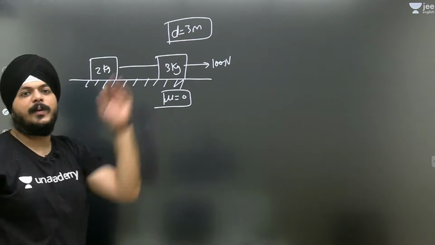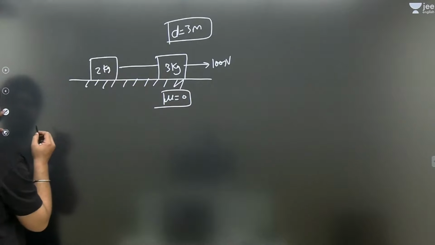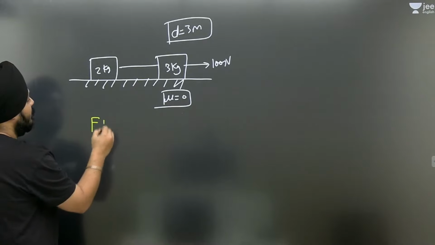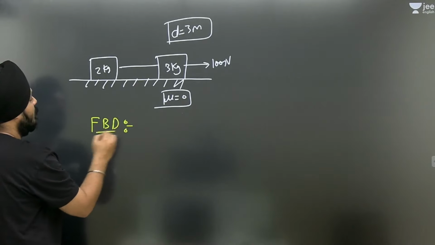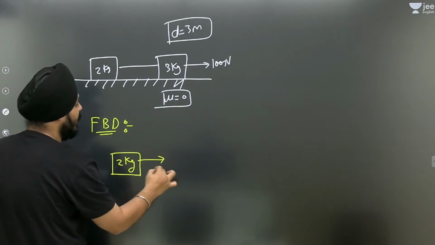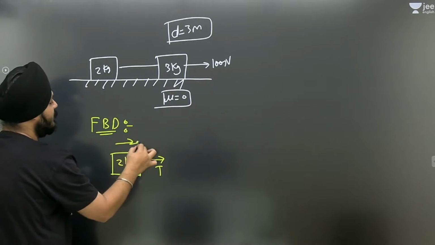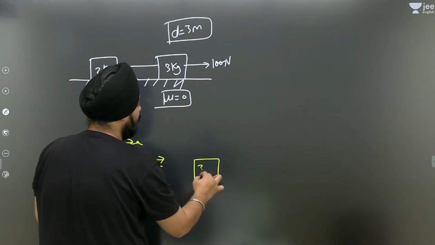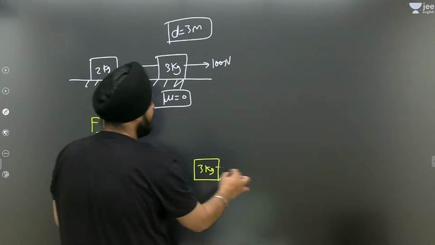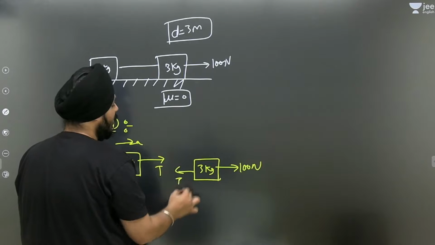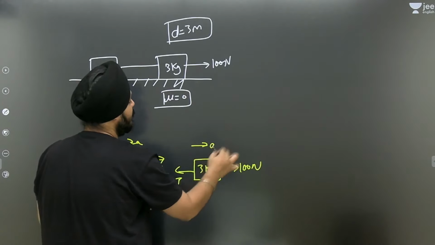Can you tell me how many types of forces are doing the work? So let us move on to the FBD of this diagram first. If I'm drawing the 2 kg FBD, this tension is acting in this direction, and net acceleration is in this direction, and we are not having any kind of friction. For the 3 kg, this 100 Newton would be an external force, and again there is tension, and this is for the acceleration.